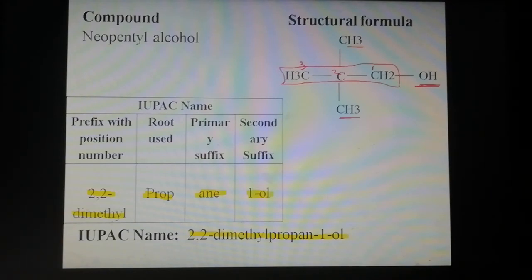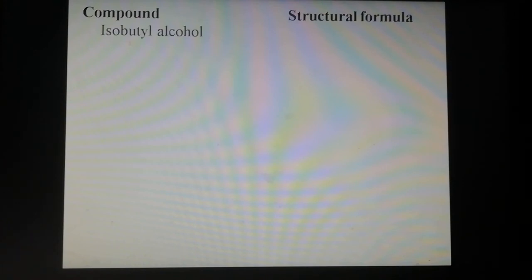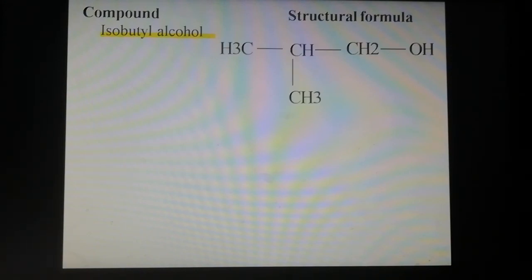So neopentyl alcohol is the common name. The IUPAC name of neopentyl alcohol is 2,2-dimethylpropan-1-ol. Then the next example compound, whose common name is isobutyl alcohol. The structural formula for isobutyl alcohol is shown below.